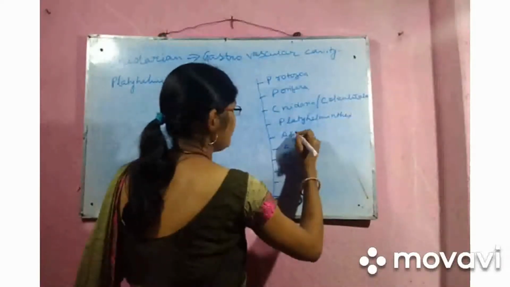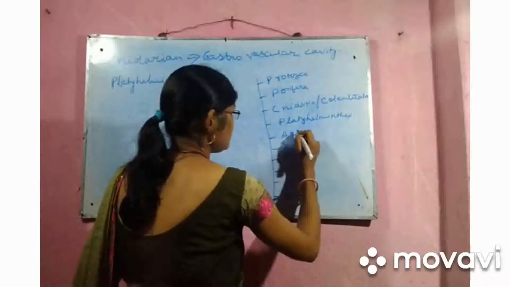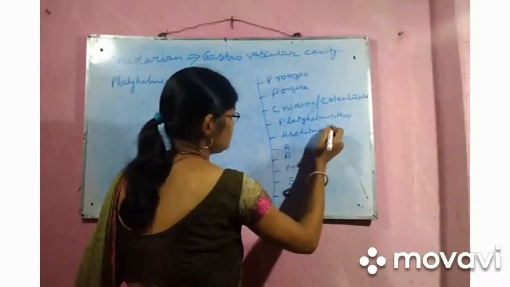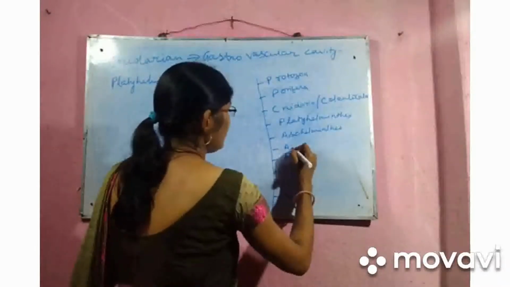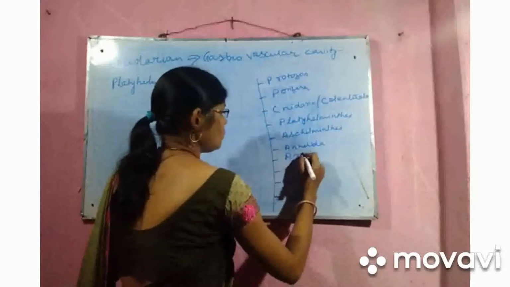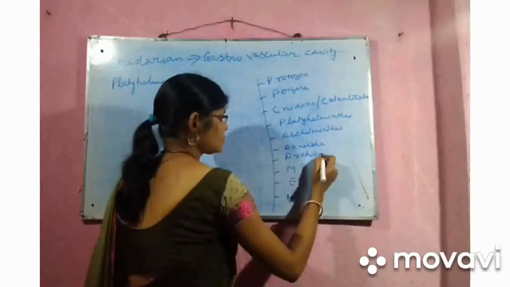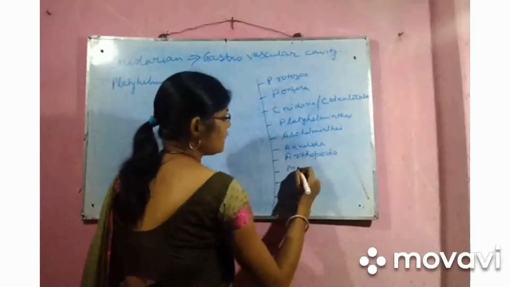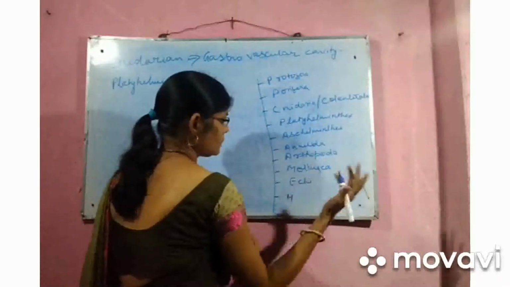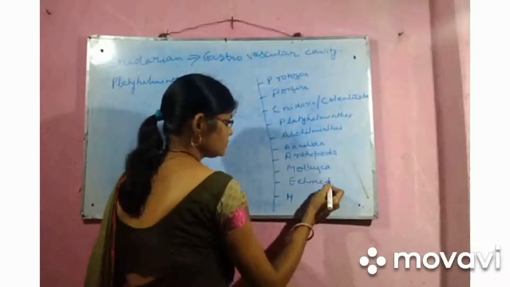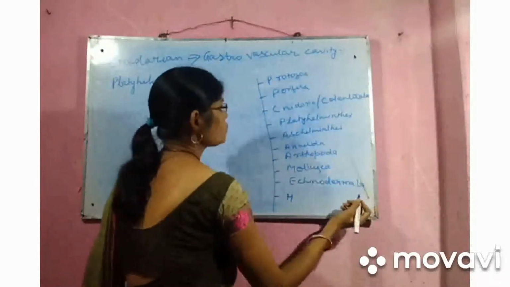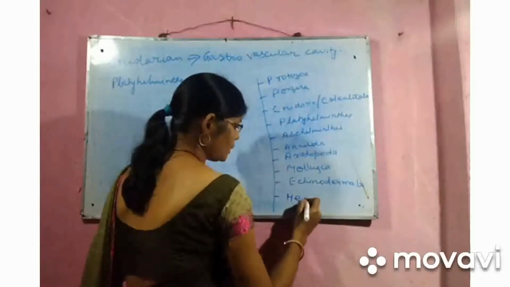Then was the helminths. Then was the Annelida, Arthropoda, Mollusca, Echinodermata, then Hemichordata.